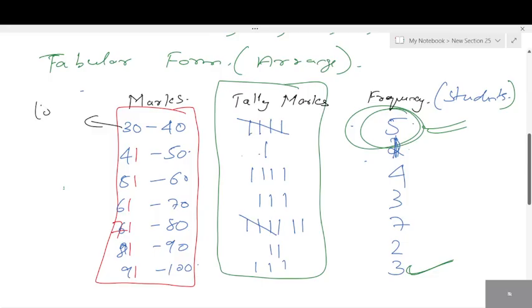Okay, we'll see what they've given for that. Lower limit, students, lower limit. When do we get a lower limit? Only when you group. If this is the lower limit, what about 40? Upper limit. Remember these two things: lower limit, upper limit.